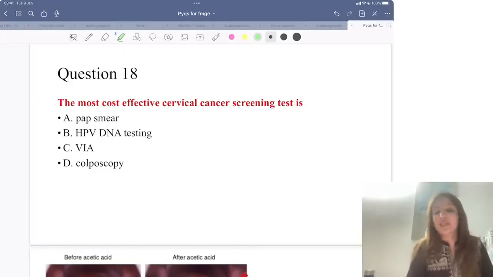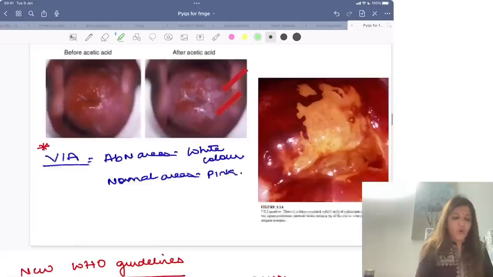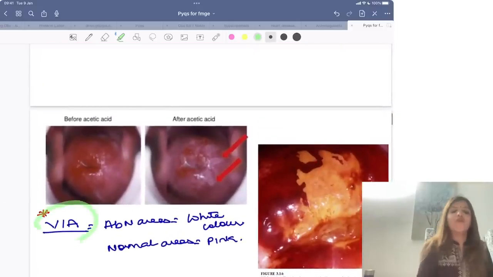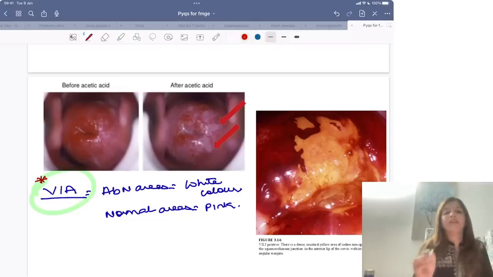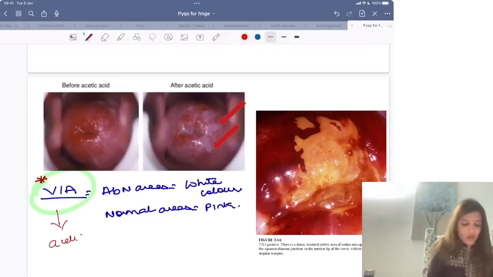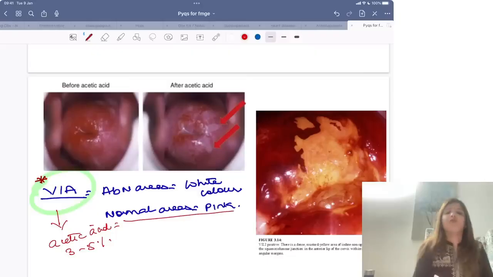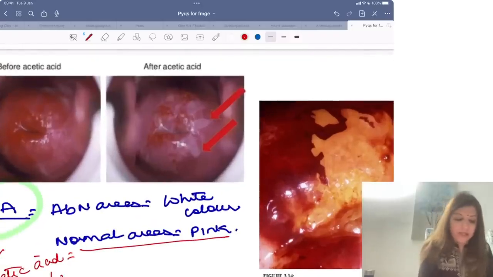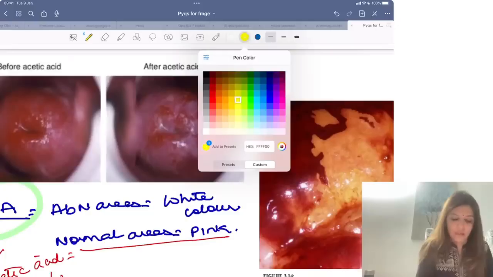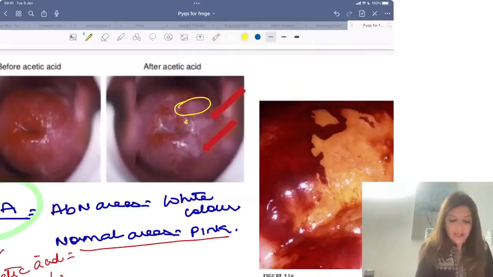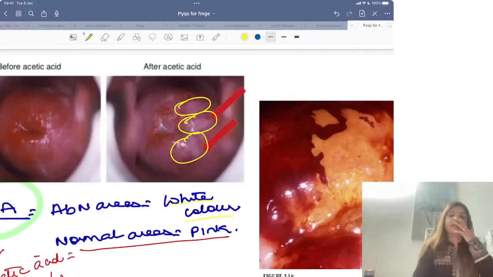Next question. The most cost-effective cervical cancer screening test is? Please remember, the most cost-effective test is VIA. What is VIA? Visual inspection with acetic acid. Visual inspection with acetic acid, ये जो हम करते हैं, this is done with 3 to 5% acetic acid. And जब हम acetic acid अप्लाई करते हैं तो जो नॉर्मल एरियाज होते हैं वो पिंक रहते हैं and जो abnormal एरियाज होते हैं, if you see these abnormal areas will start appearing white in color.